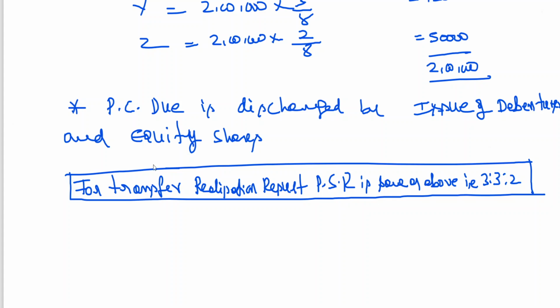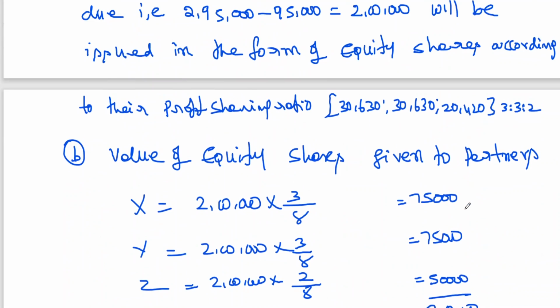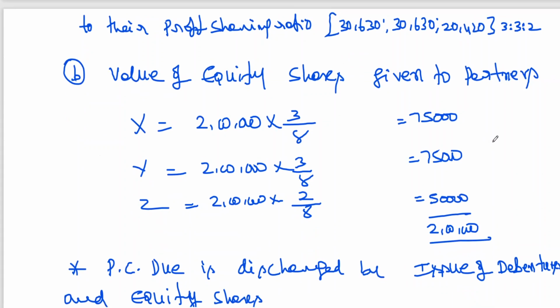For transfer of realization result, profit or loss, same as above, means here same 3:2. Clear to all of you?